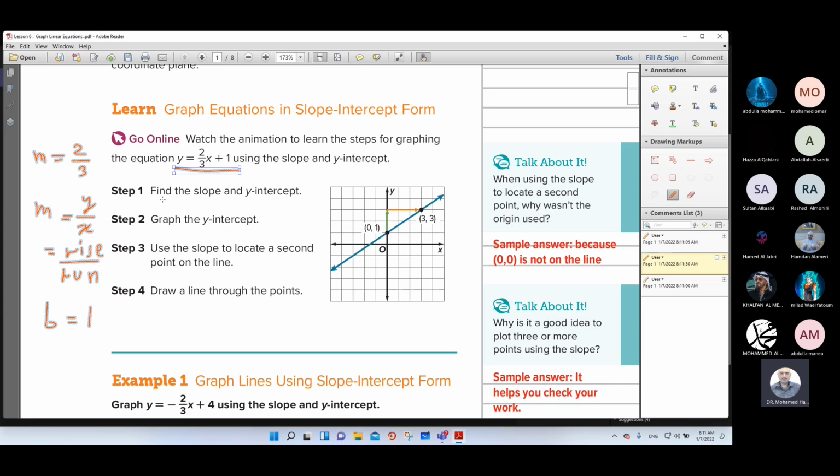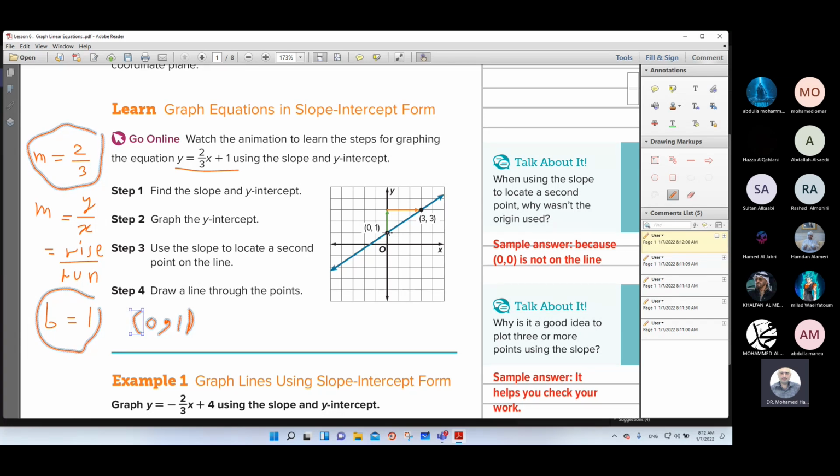Step 1, find the slope and y-intercept. This is the slope and this is the y-intercept. The second step, graph the y-intercept. The y-intercept b = 1 means the x will be 0 and the y will be 1. So go to the coordinate plane, then represent this point (0, 1). (0, 1) will be here. This is the first point.